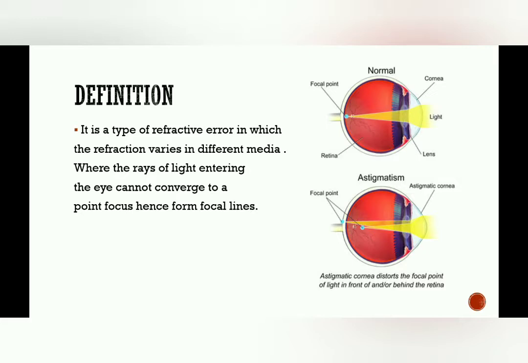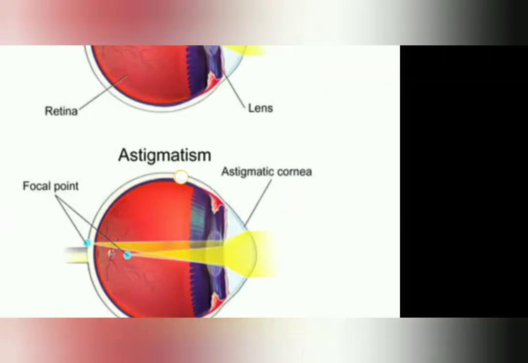It means that it's a type of refractive error in which the refraction varies in different meridia, whereas in hypermetropia and in myopia it doesn't vary. It may focus in a point, having a point of focus in the eye, but in astigmatism it focuses by forming multiple focal lines, and it varies due to different meridia. Hope you all understand, and you can understand with the diagram also.